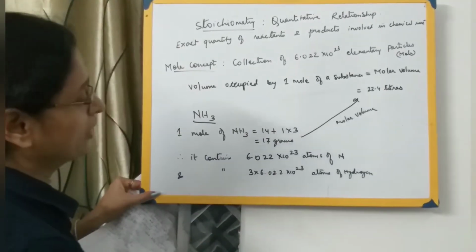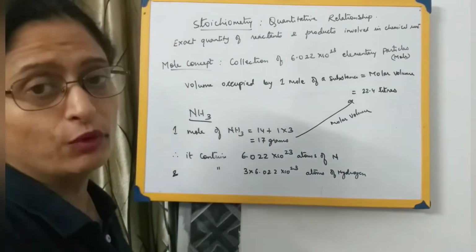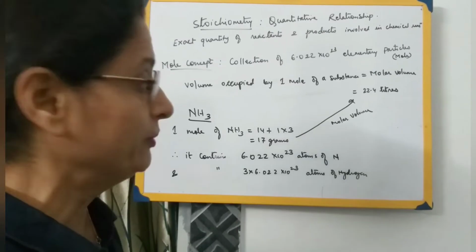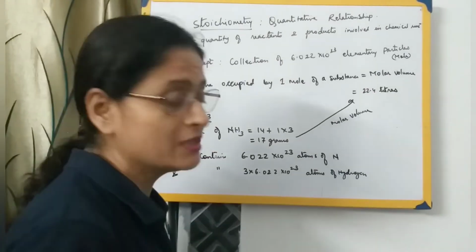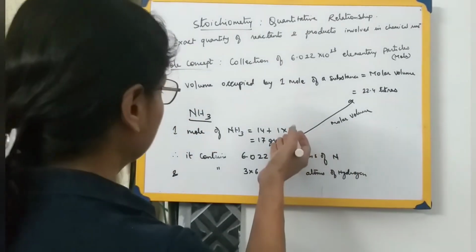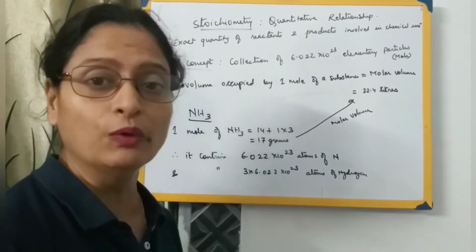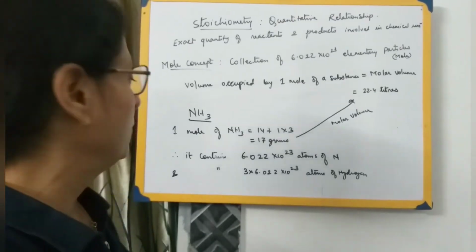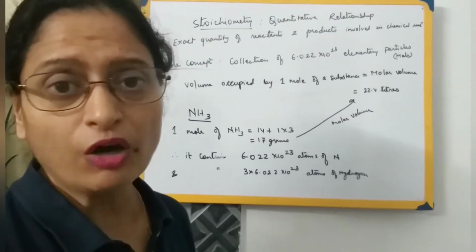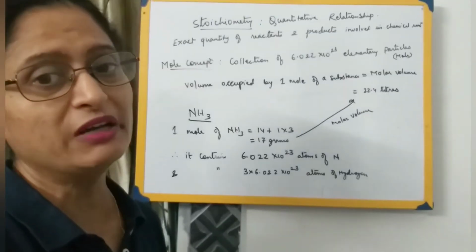So the moment you know that 17 grams of ammonia occupies 22.4 liters, that is the molar volume, or 17 grams of ammonia is equal to 1 mole. Or if somebody asks you 1 mole is equal to how many grams of ammonia, 1 mole is equal to 17 grams of ammonia.